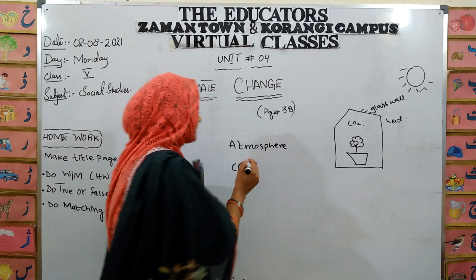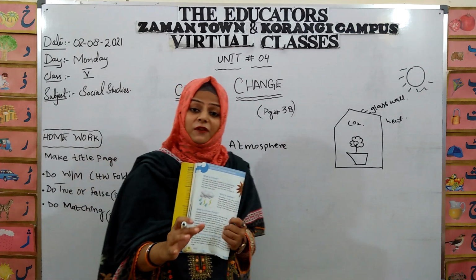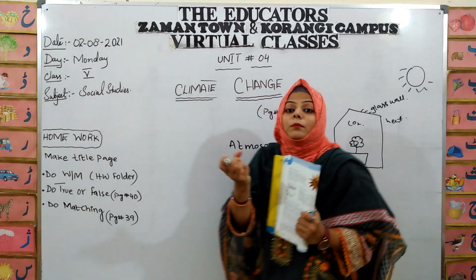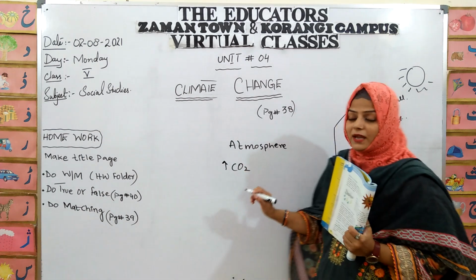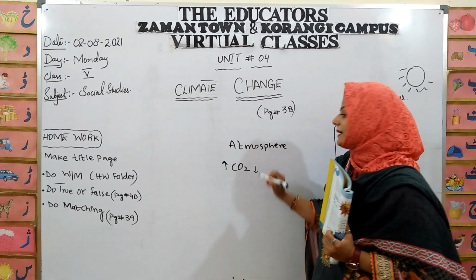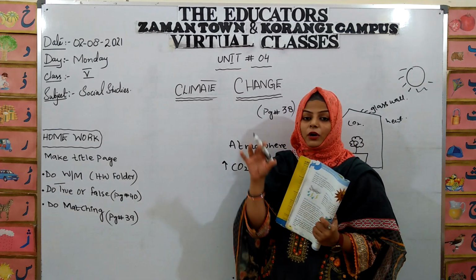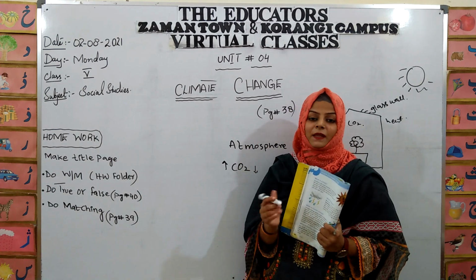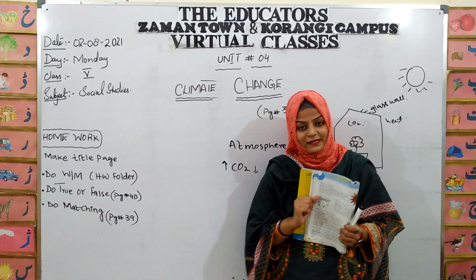When there is an increased level of carbon dioxide in the atmosphere, it absorbs more heat. Of course, it absorbs more heat. And when there is a lower level of carbon dioxide, it means it is not absorbing more heat. The atmosphere gets cooler then. What are the factors that increase the level of carbon dioxide?